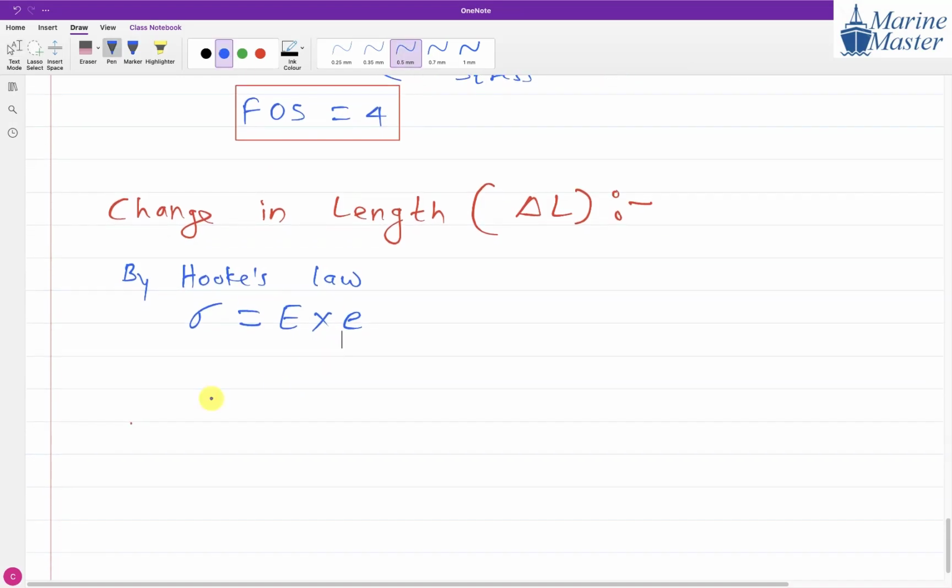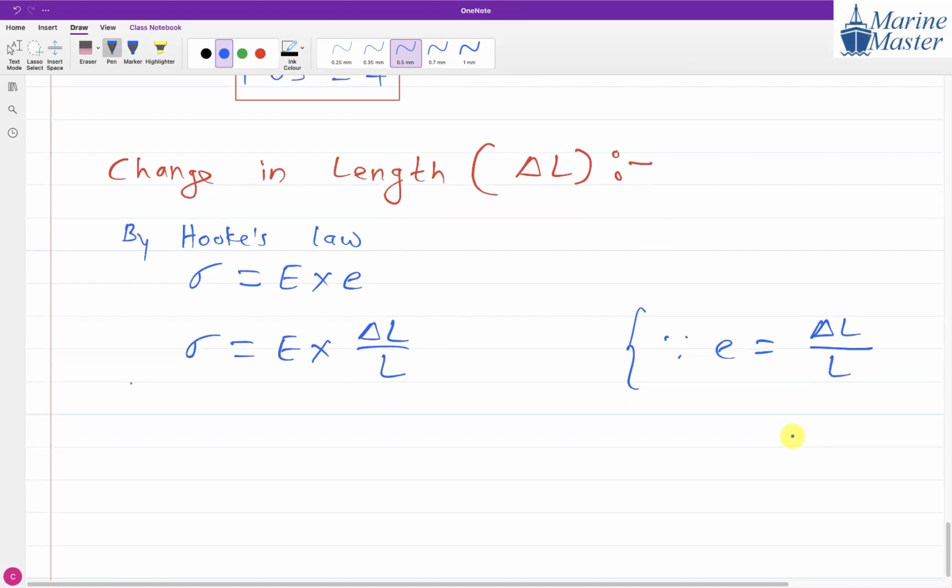Now, everyone try to see the scenario here. So, sigma is equal to capital E into small e. What is the relation of small e? We have seen, guys. Delta L upon length. Extended length upon length. Change in length upon L. Strain is equal to change in length divided by original length.